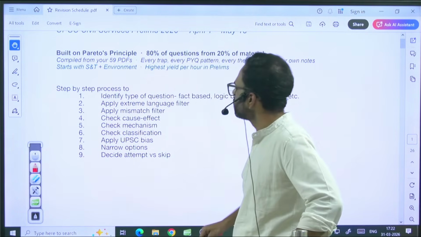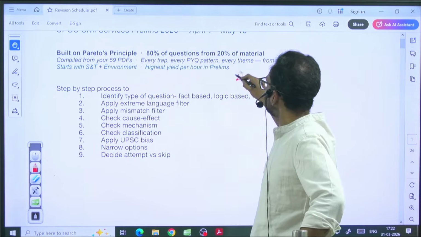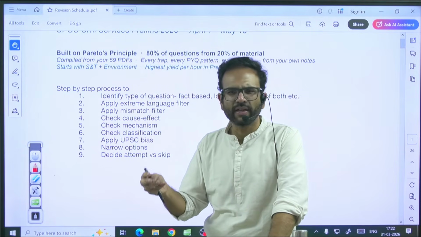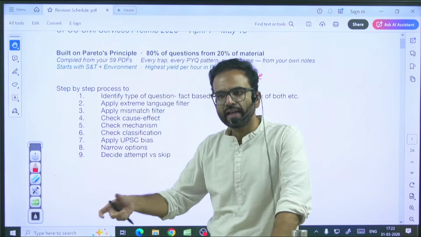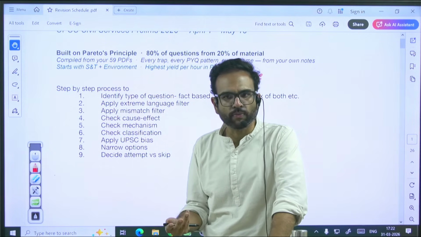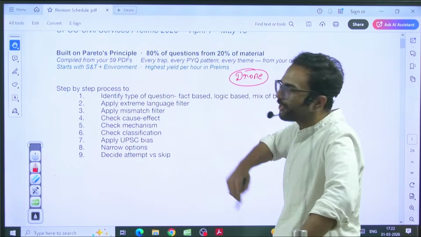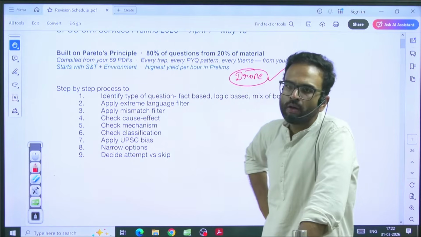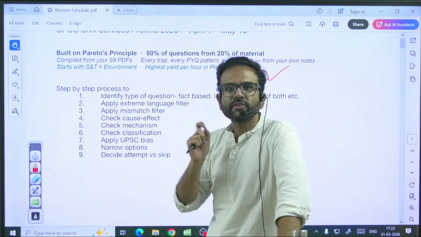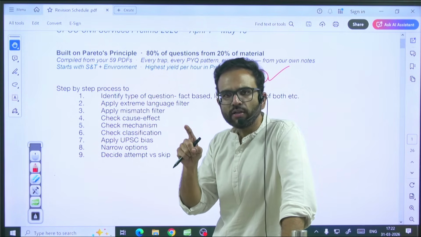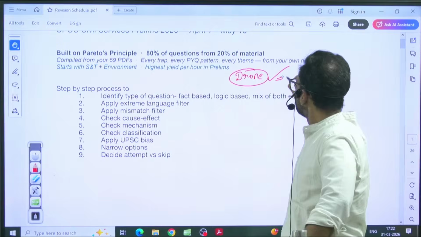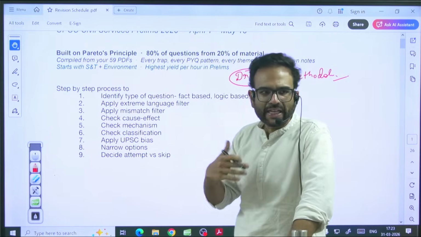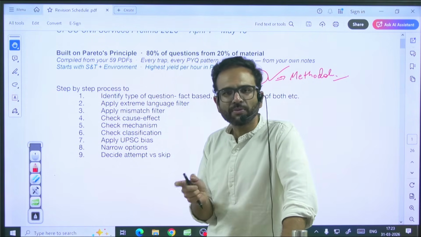When you're talking about drones, a drone is simply put an unmanned aerial vehicle. It can deliver, it can attack, it can carry, multiple functions it can do. On what basis are you classifying something? Let's say a simple technology like a drone. You should be able to identify the basis of that classification, and that will be dependent on your methodology. So whenever you are by-hearting any information, always focus on the mechanism of classification.